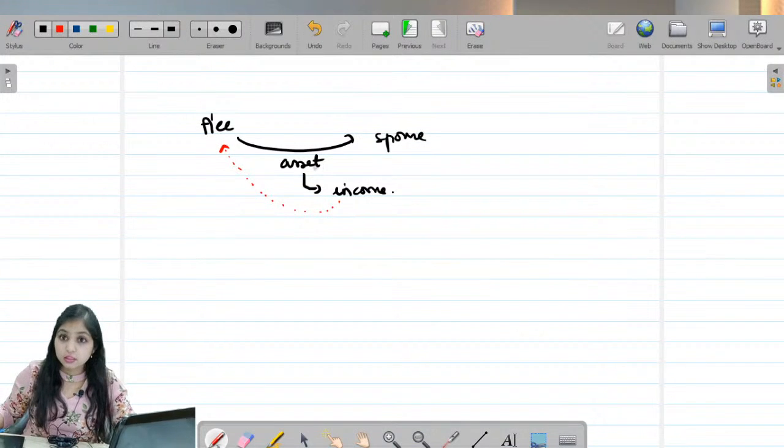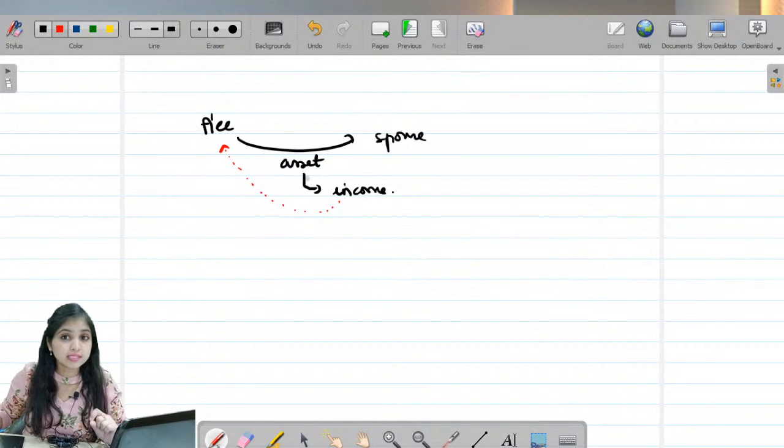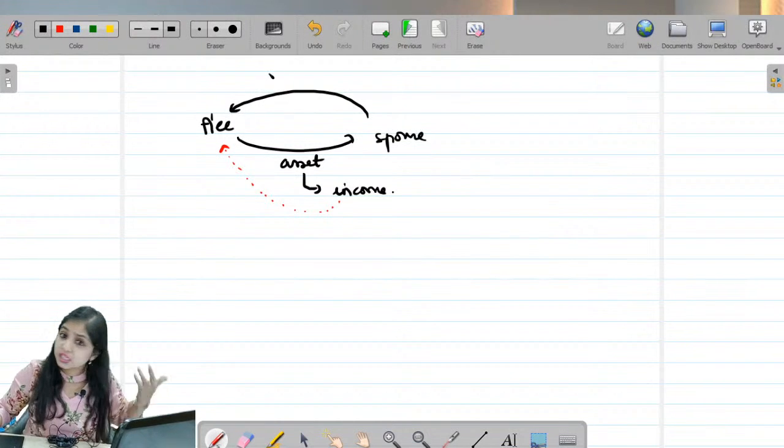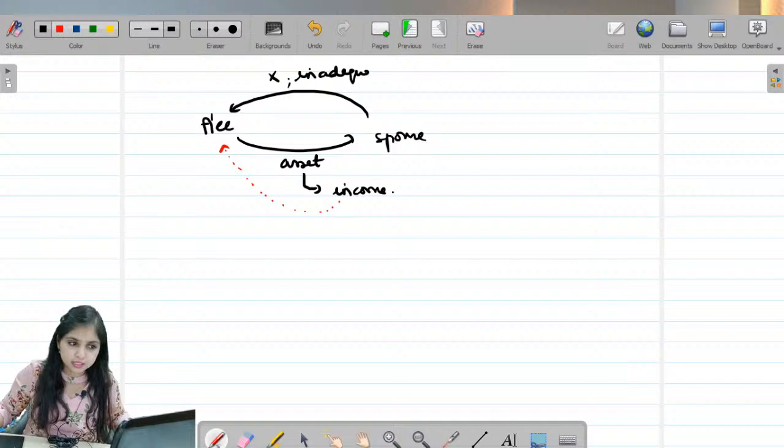Who owns this asset now? The spouse. The assessee has transferred the asset to the spouse. What did the spouse give in return? Either nothing or an inadequate consideration.